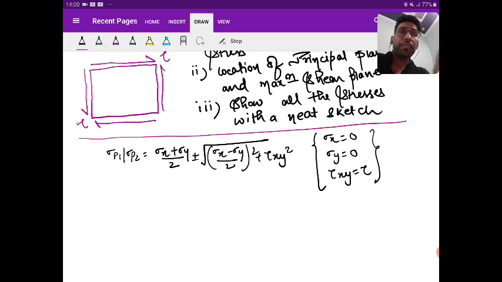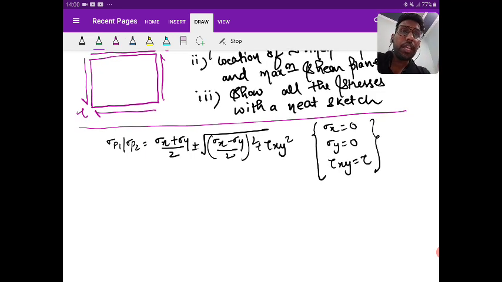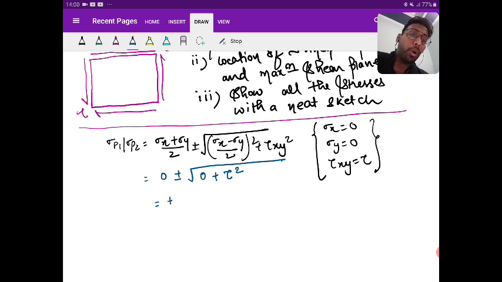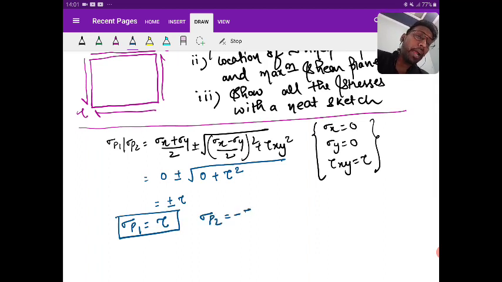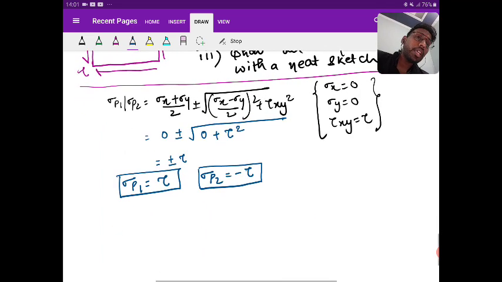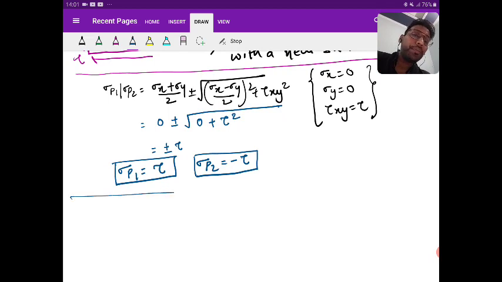So sigma x is 0, sigma y is 0, so it becomes 0 plus minus root over 0 plus tau xy, which is tau, whole square. So the root gives tau, so the value I am obtaining is plus minus tau. For sigma P1, I will be using plus, so it is plus tau. For sigma P2, I will be using minus, so it is minus tau. Any doubt in this? No? Okay.